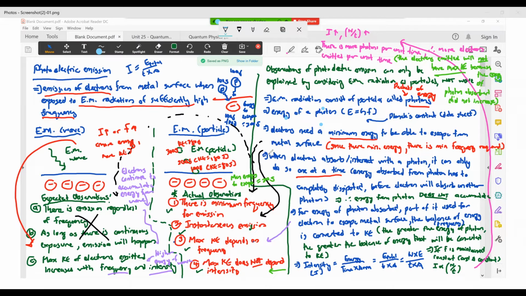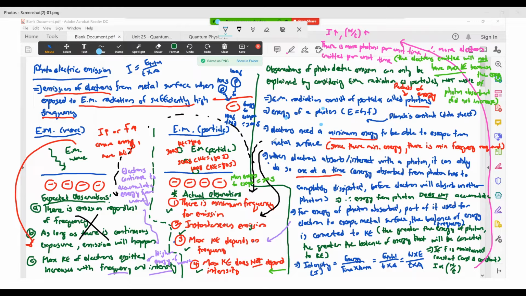All right, this will explain more on why you have instantaneous emission, because here it's telling you that there's no accumulation of energy. It's just that as long as you have enough energy, it escapes. If you do not have enough energy, then it will never escape, and it will not keep on storing the energy so that it's enough to escape.